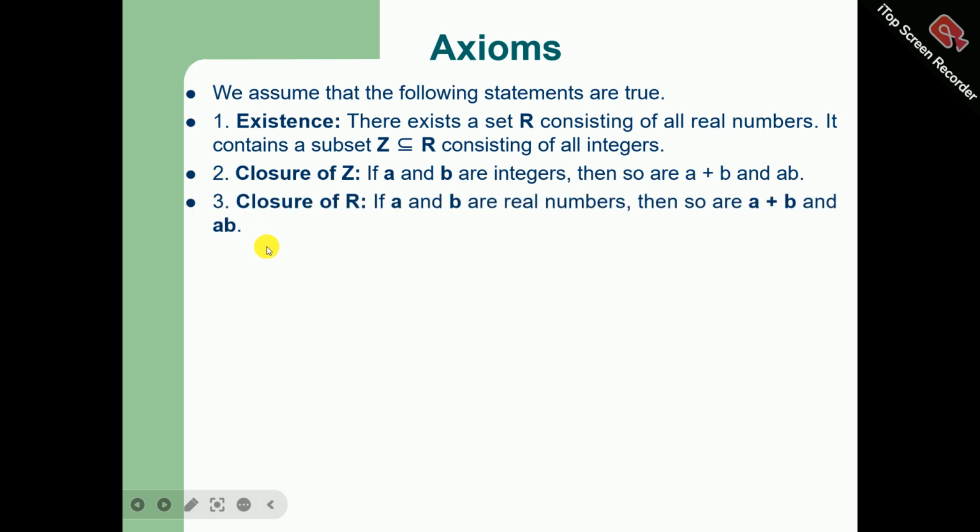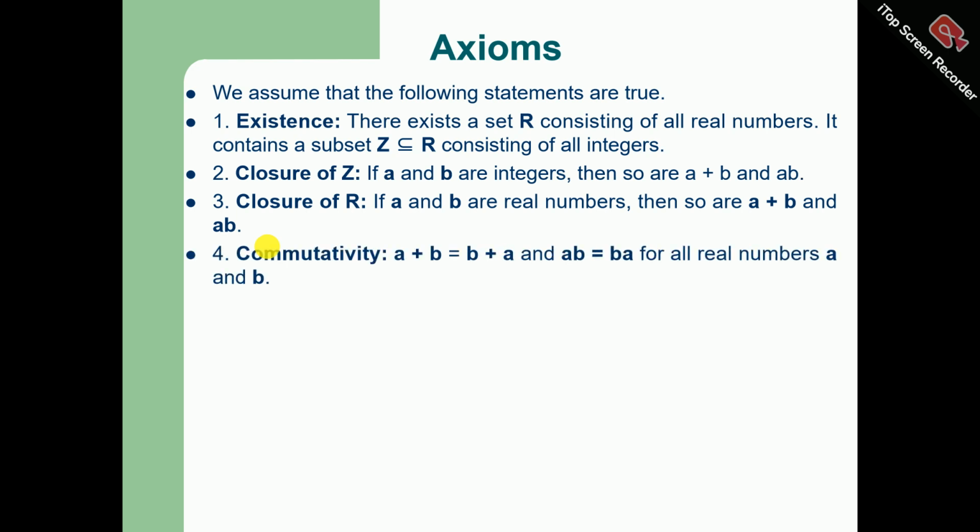Closure of R, the real set: if A and B are any real numbers, then so are A plus B and AB. Commutativity: A plus B is equal to B plus A, and AB is equal to B times A. So the commutative property means that A plus B is equal to B plus A, and AB is equal to BA for all real numbers A and B.